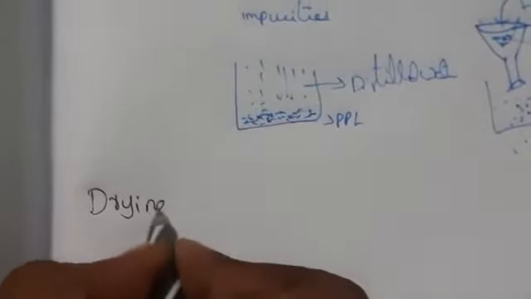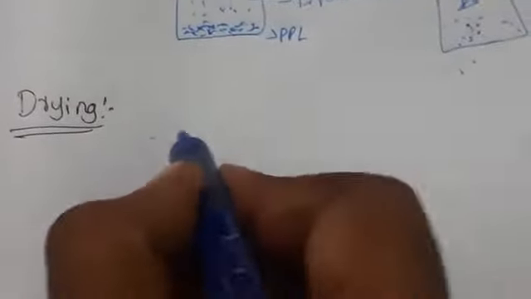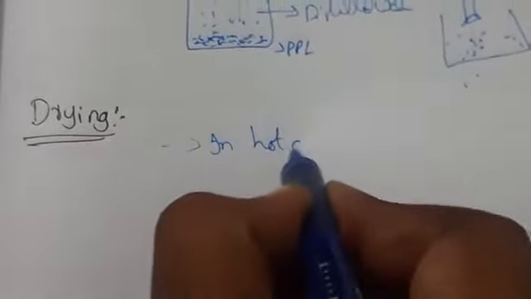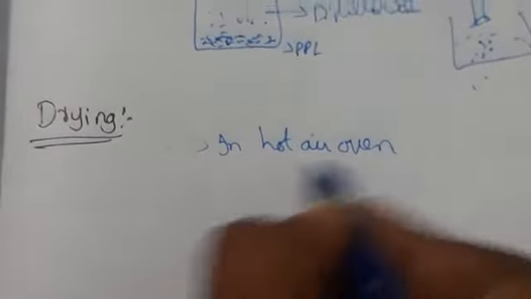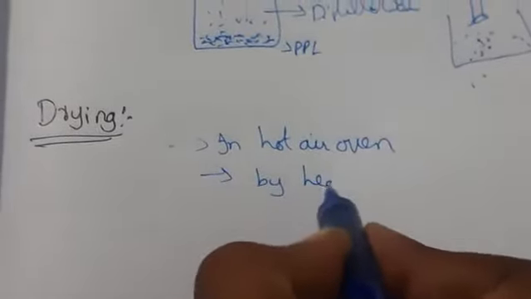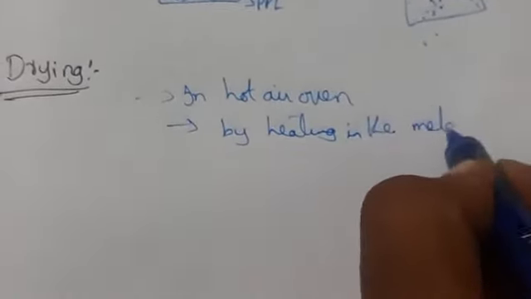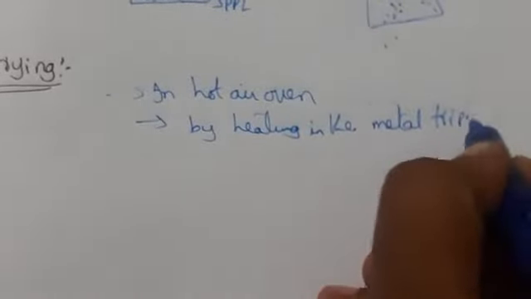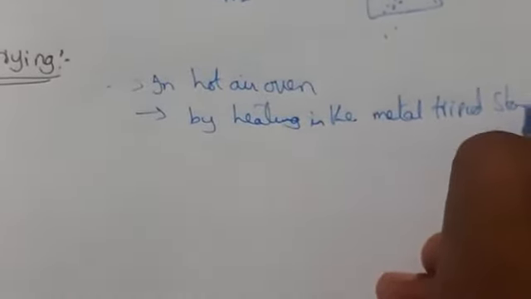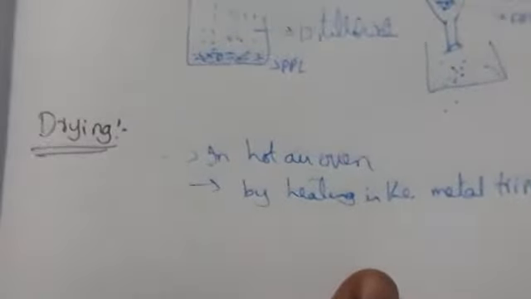This is one of the most important steps in gravimetric analysis. Next we have drying. After washing the precipitate, we have to dry it. How do you dry it? You can dry it in a hot air oven, or by heating it on a metal tripod stand. By this we can dry the precipitate.